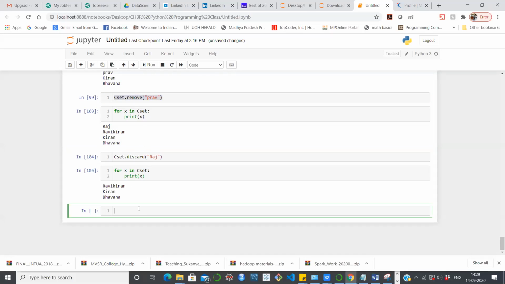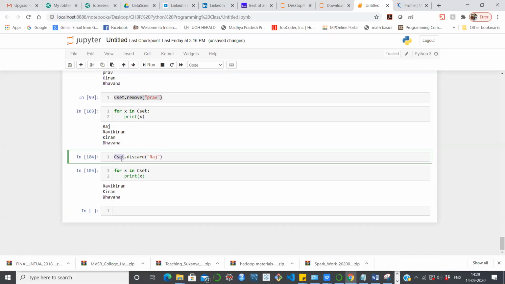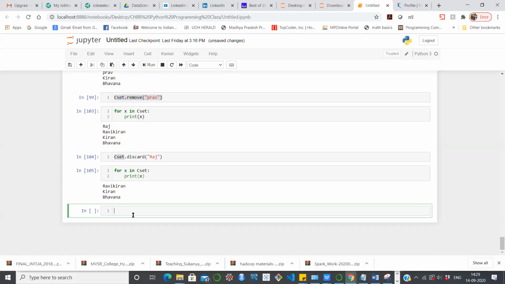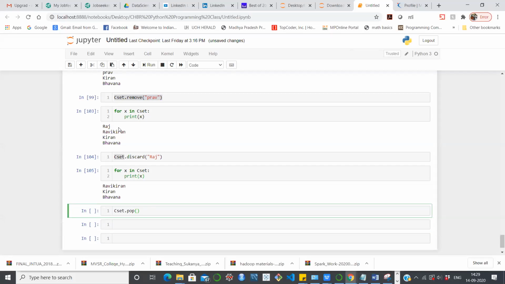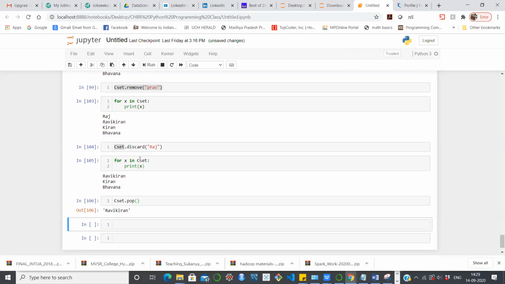Apart from this, you have one more thing here, which is called the pop method. If I am going to use this pop method, what is going to happen? So cset dot pop. Let me just call this operation, and then I will show you what exactly it does. I have mentioned pop. Now I will run this. What output are we getting here?